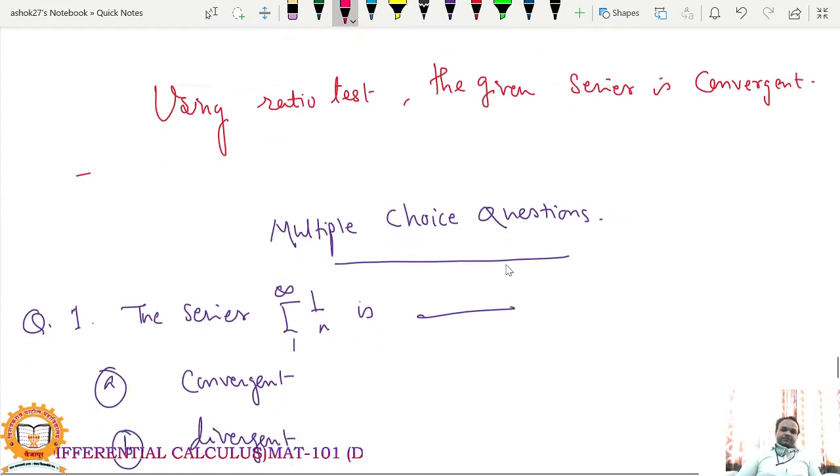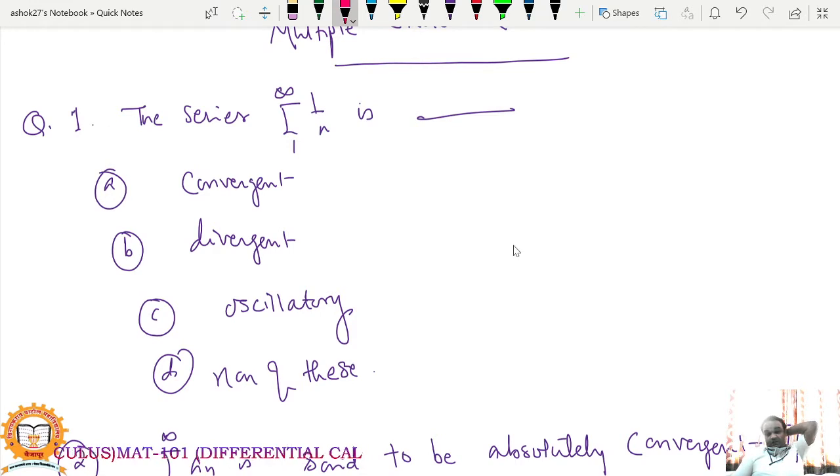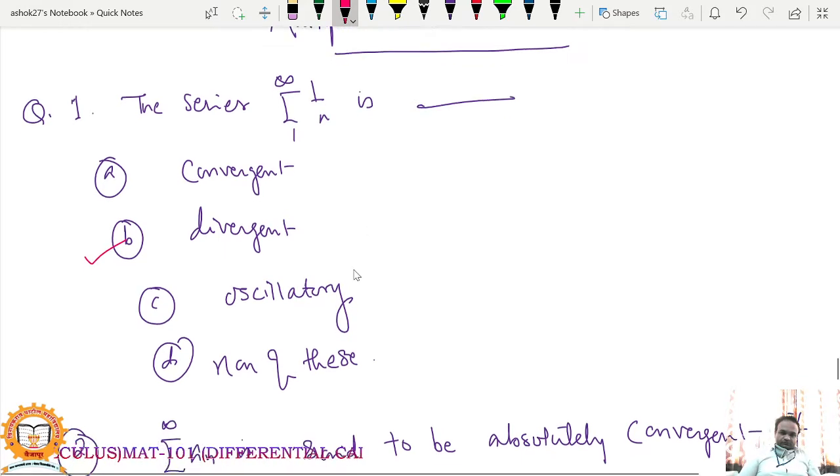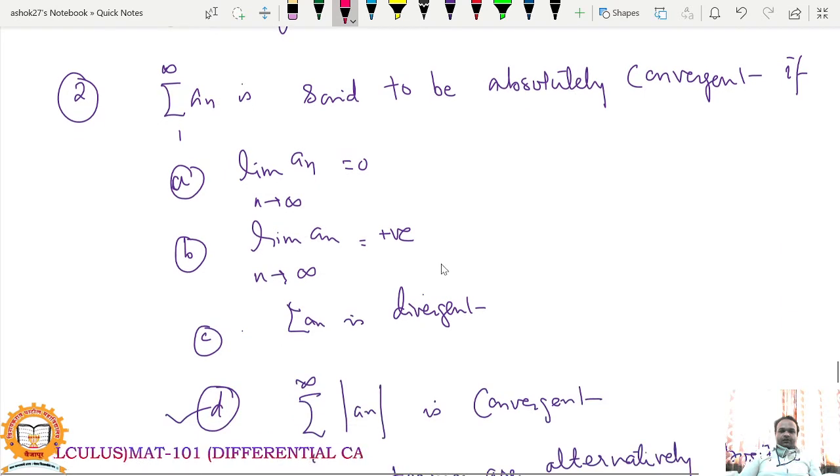So these are some multiple choice questions. You can check summation 1 upon n, n varies from 1 to infinity. So this series is divergent. Summation a_n is said to be absolutely convergent if summation mod a_n is convergent.